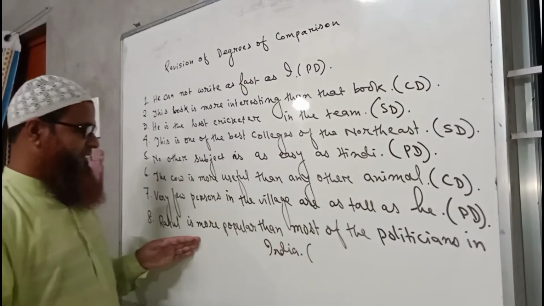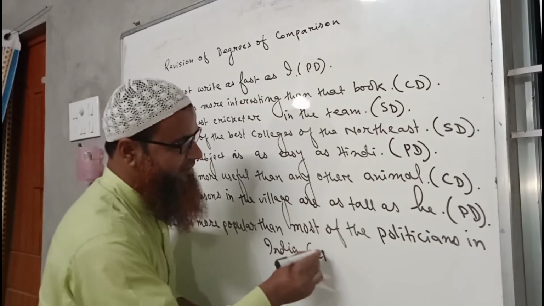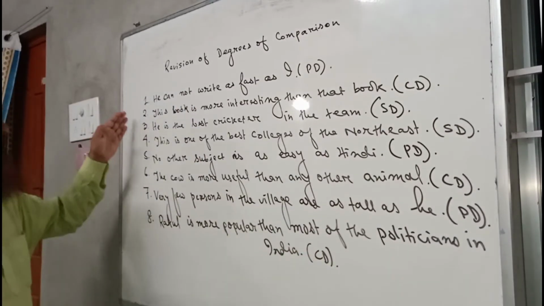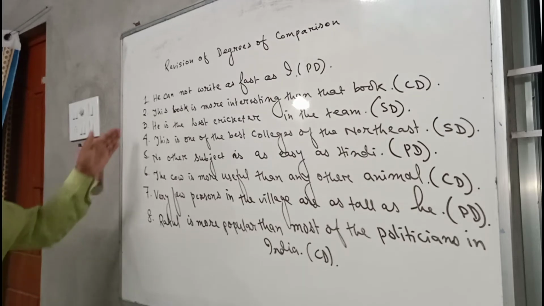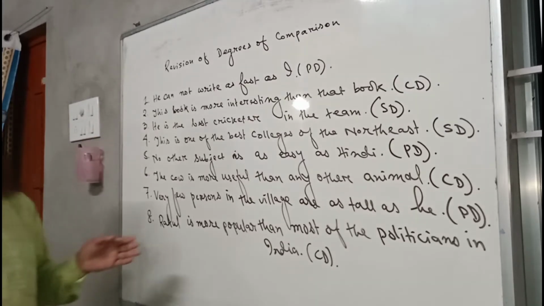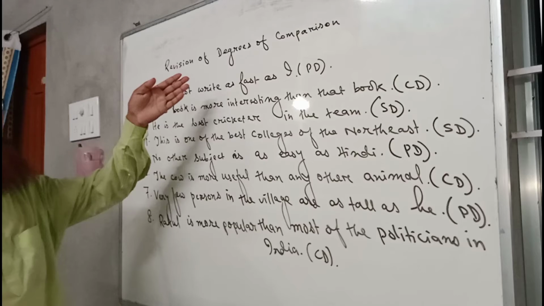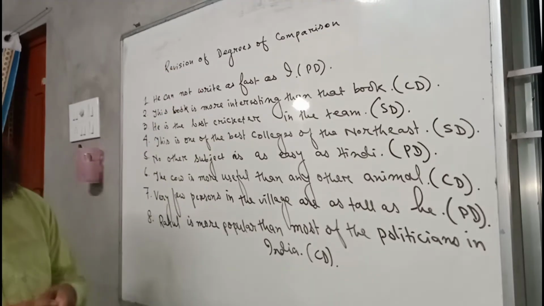So this is a sentence of comparative degree. So here I have written 8 sentences which we will practice here one by one regarding the change of degrees.